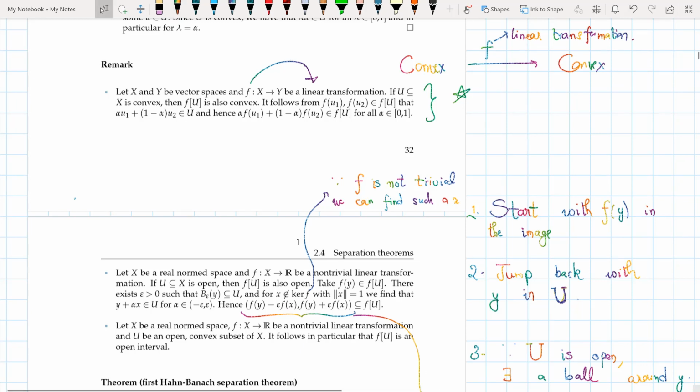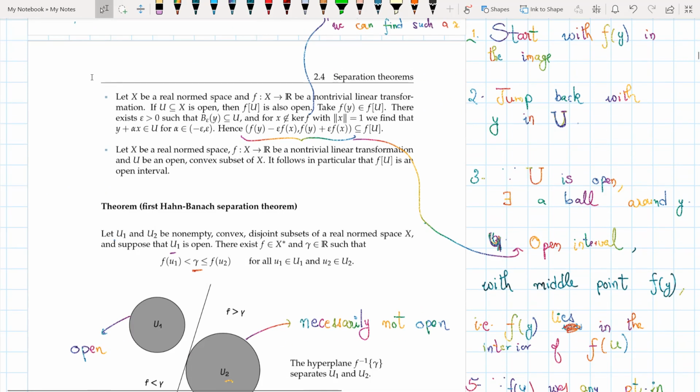The next thing I'm going to talk about is, that's all I'm going to talk about. The proof is absolutely trivial. I take u to be convex, then f of u is convex. It follows from this fact that this belongs in u, and hence then this belongs in f of u, and hence it's convex.